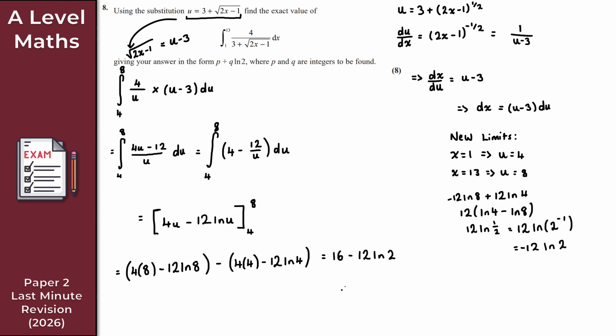And therefore p is 16 and q is minus 12, right? And there we go. So p is 16 and q is minus 12. Perfect. So another integration by substitution question complete.